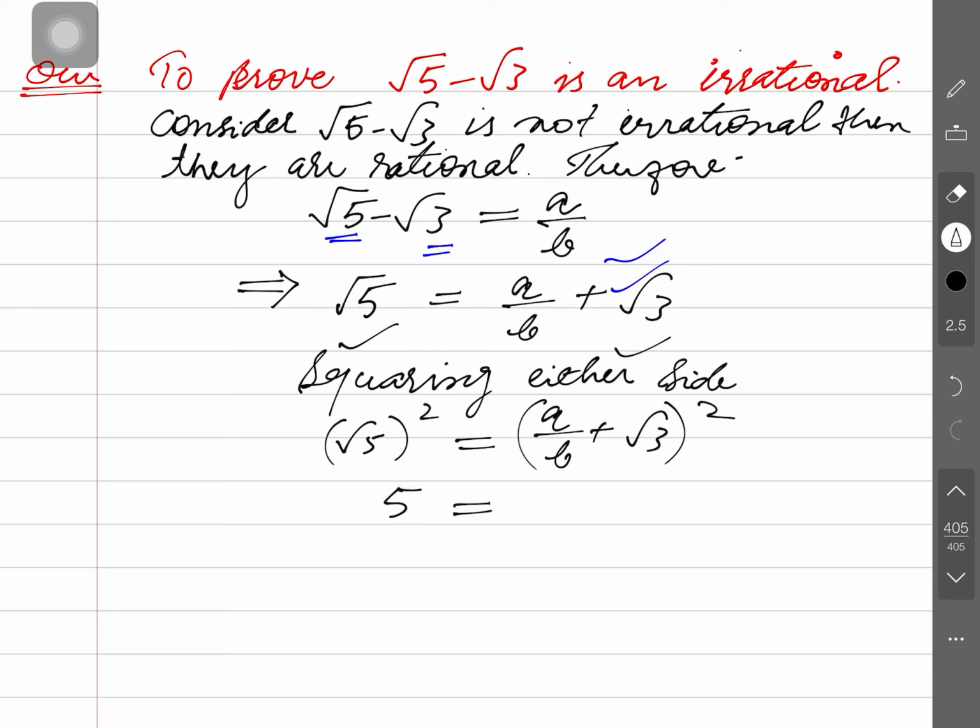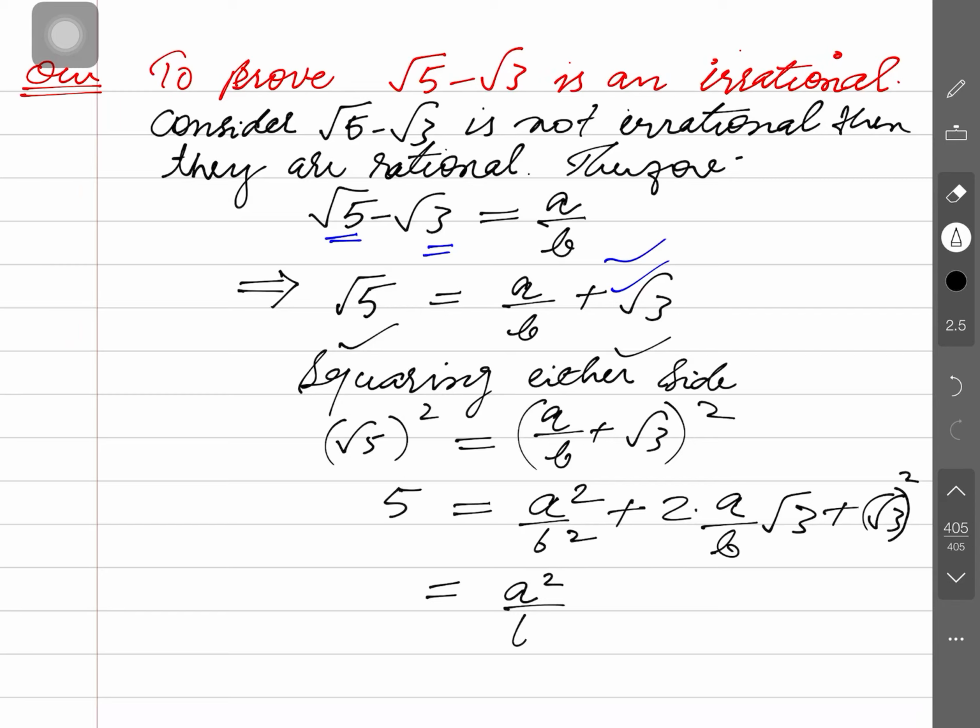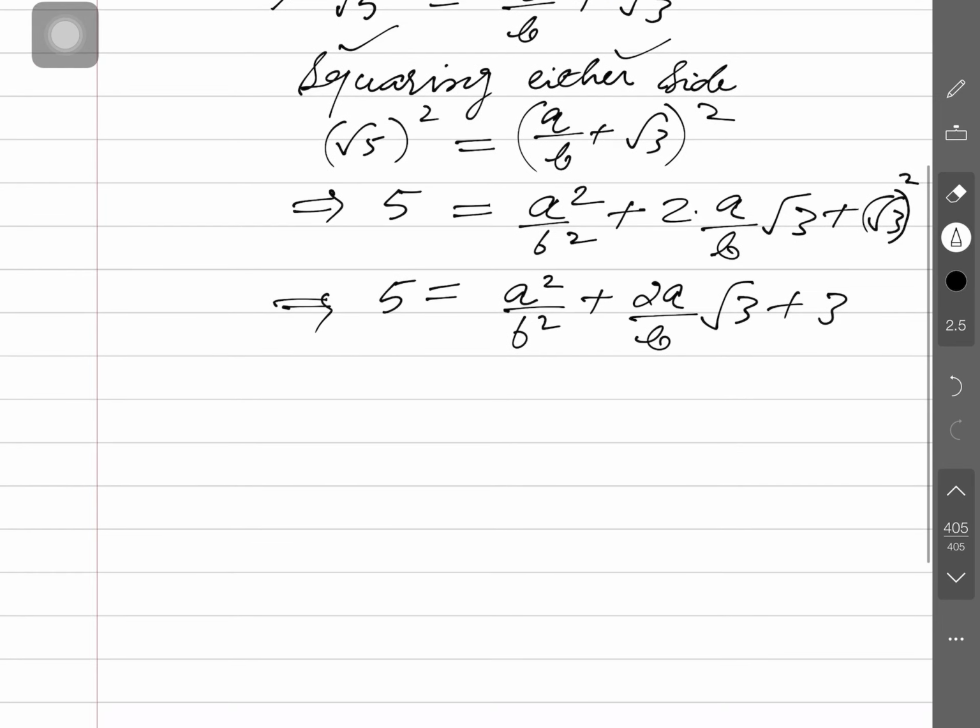Expand it: this will give you 5, the first term square, plus twice the first term and second term, plus the second term square. So what next will this be? a square by b square, and twice a by b root 3, plus 3, and there 5. Is that clear? You well understood how to write down the solution.